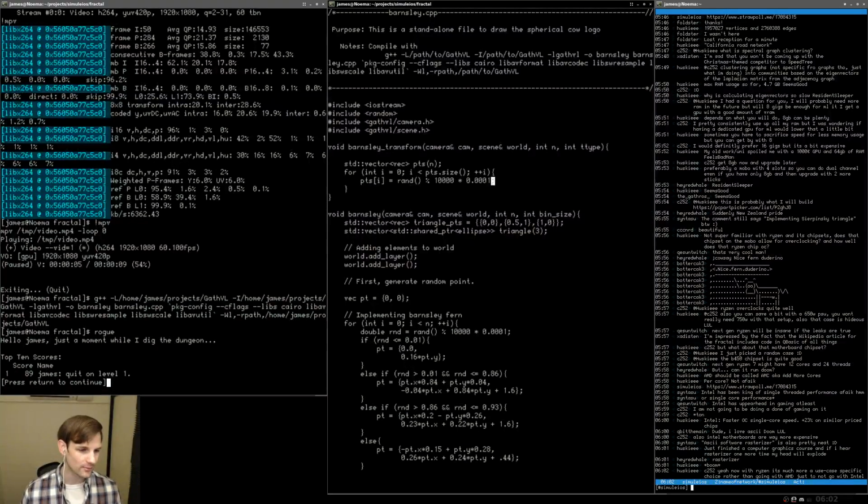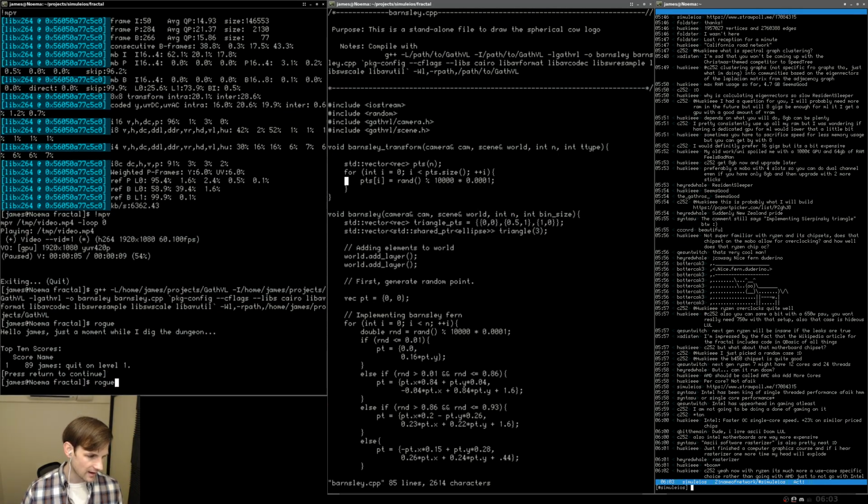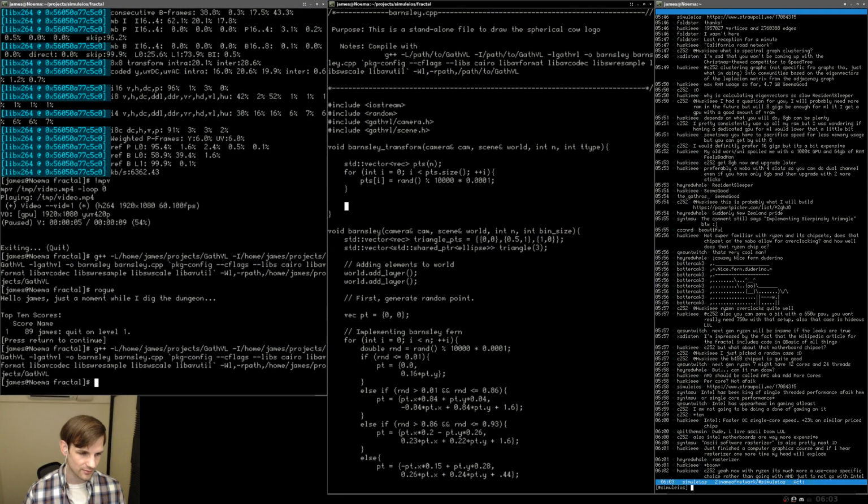I've always wanted to create a terminal game. I don't know why. I don't even know if this compiles, like if I'm doing this correctly. So let me just press return to continue, and let's g++. Whoa, look at that. I know how to create a random distribution of points, apparently.